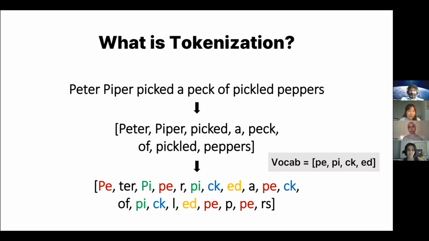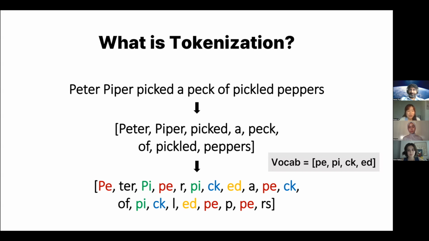When we tokenize, we split the text into subwords, which are grouped, and the tokens here, the subwords, are contained in the vocabulary, which is the group of frequent tokens. By doing so, we can process and analyze complex data more efficiently.